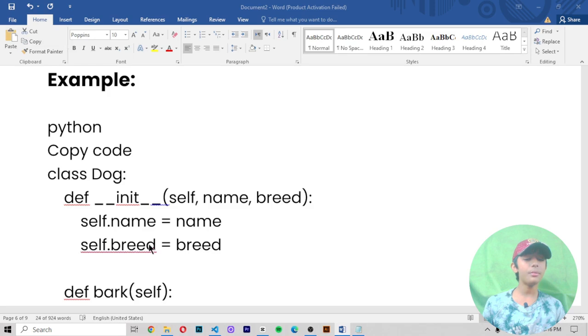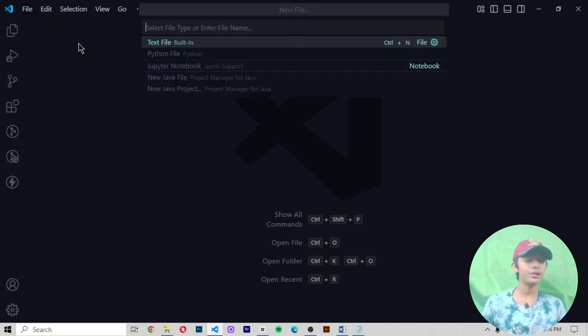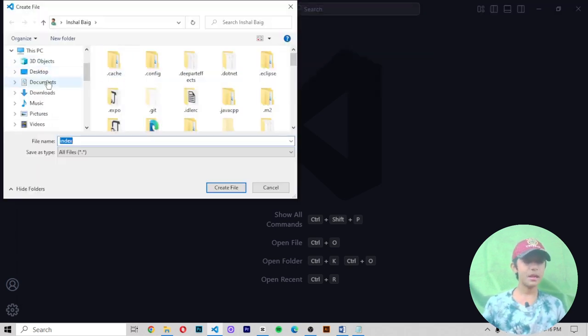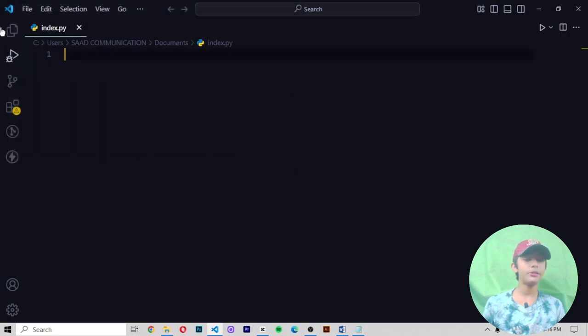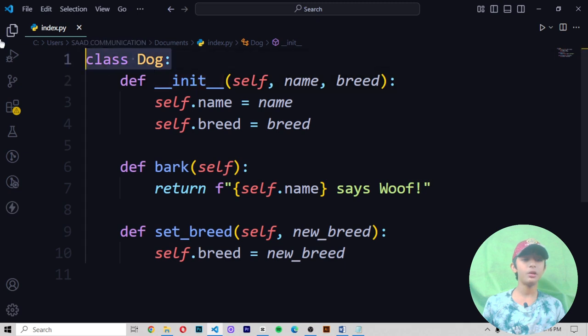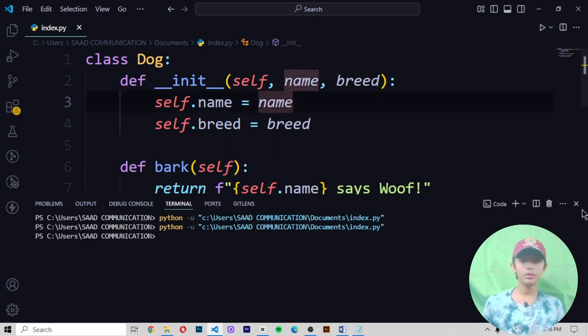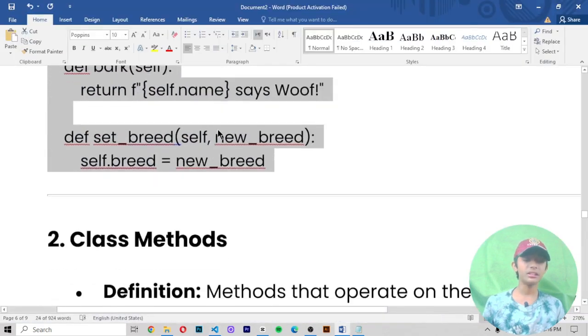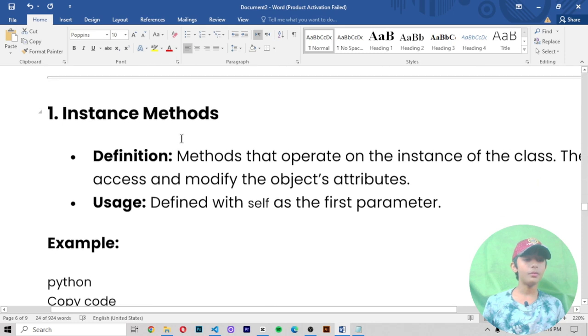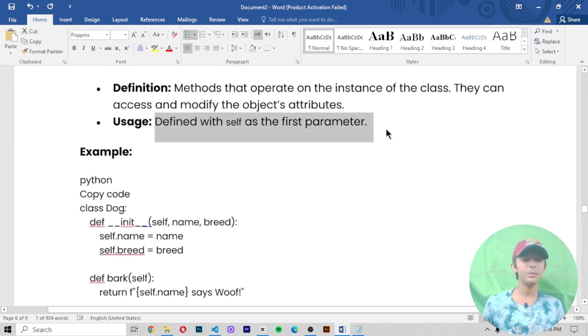So let me copy it and go to my Visual Studio Code, and I am creating a file named index.py in my documents. Wherever you make your Python file is your own choice. Now I paste this code. First of all, I create a class named Dog, and then I write woof. Now let me see what output it gives me. Okay, save it and run it. This is the syntax of instance methods, and I have told you the usage of the instance method: it defines self as the first parameter.